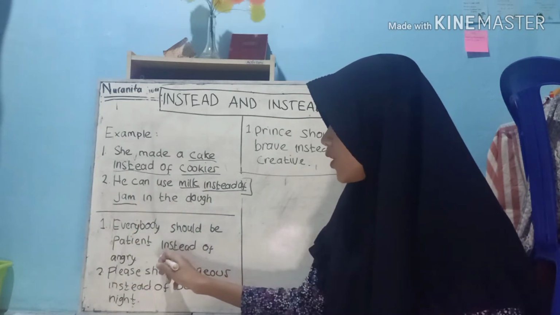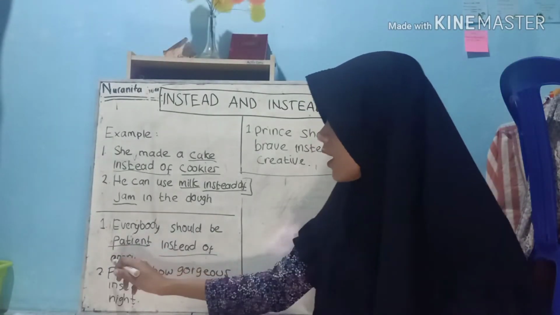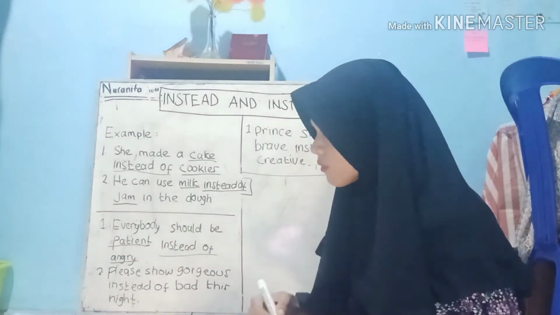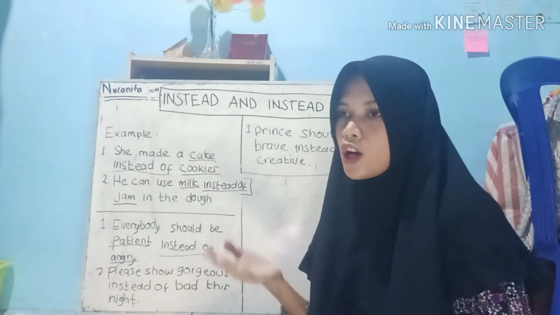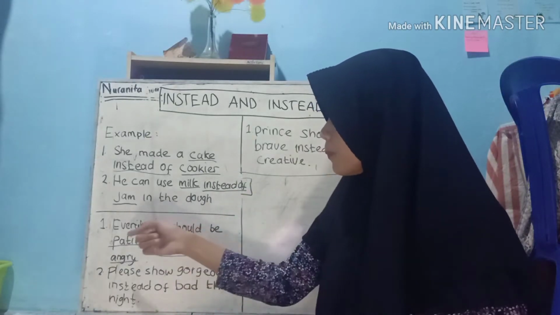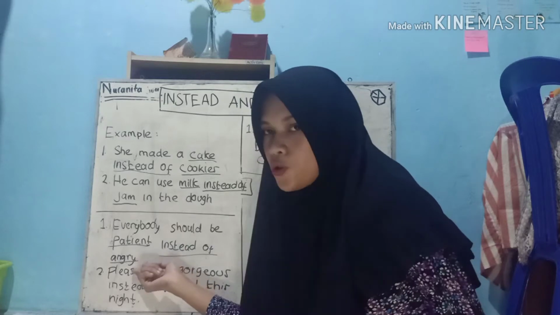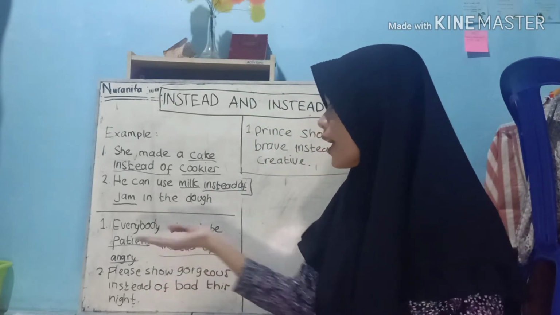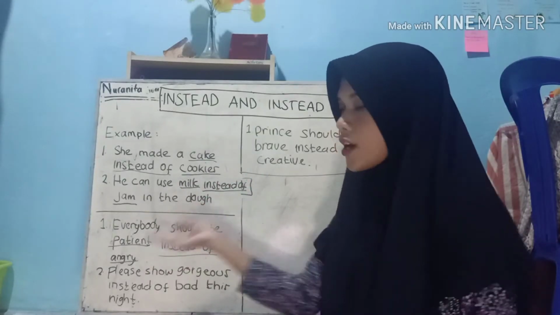So instead of here is a preposition, and patient here is an adjective, and angry is an adjective. If you want to use instead of followed by an adjective, you must use an adjective before instead of, and an adjective after instead of. So here angry is the alternative to everybody should be patient.